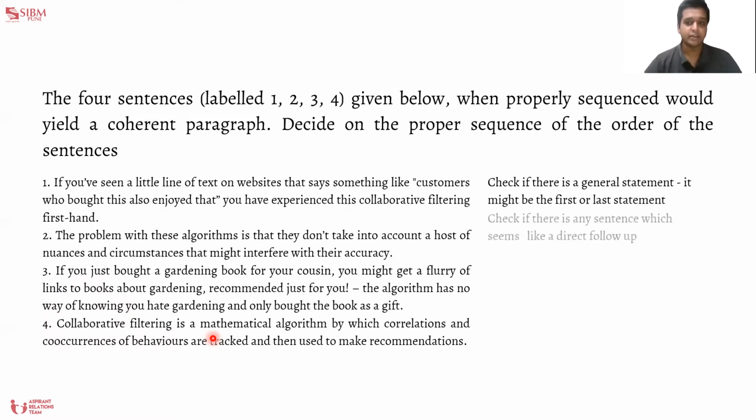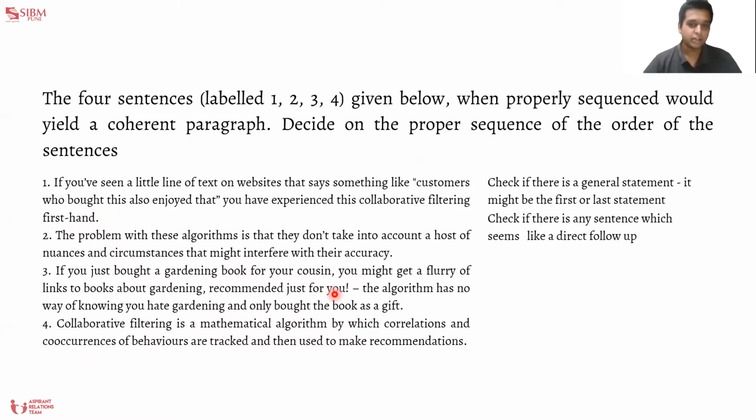Once this is done, we check if there are sentences which seem like a follow-up. There's a term called collaborative filtering introduced here. Check these other statements to see if the term comes up somewhere or is further explained somewhere. When we do that, we find that it is further explained in sentence 1. So 4 and 1 is a combo. It can either come at the beginning or at the end.